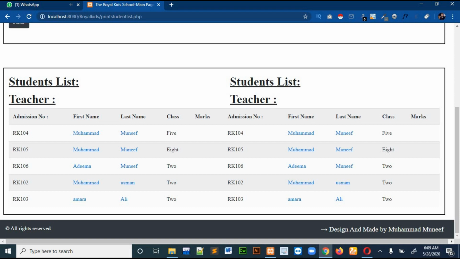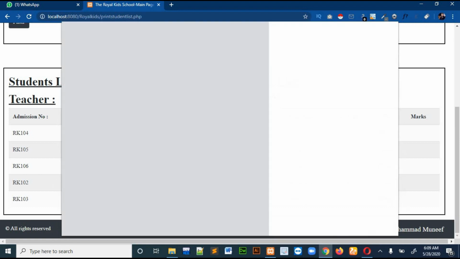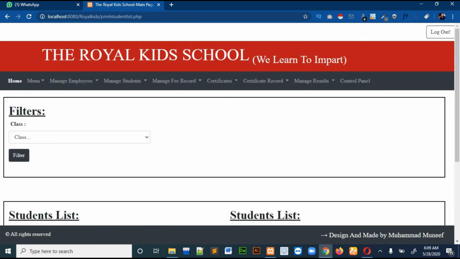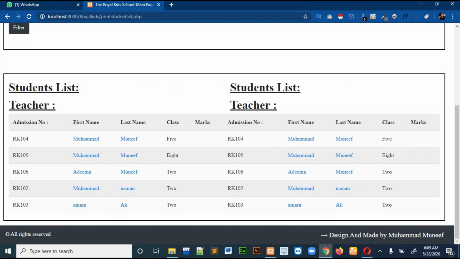You just have to press Control P. I will show you. Then only this specific sheet will be printed, and it will ignore all of the upper part. I did that with a bit of a trick, instead of making a JavaScript function and all that.